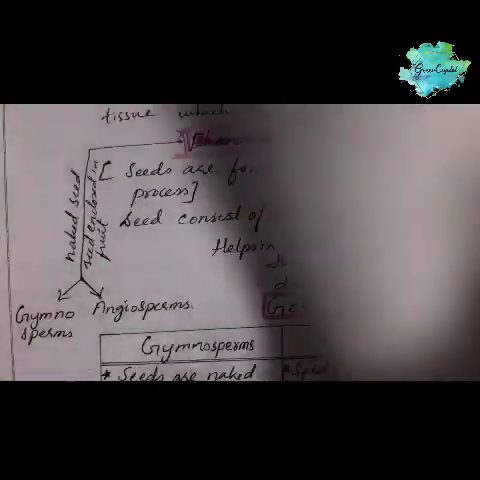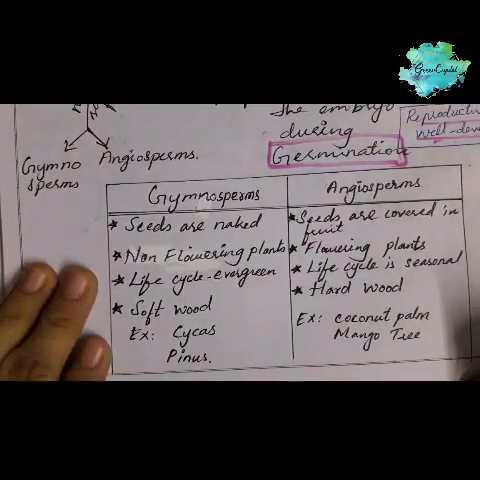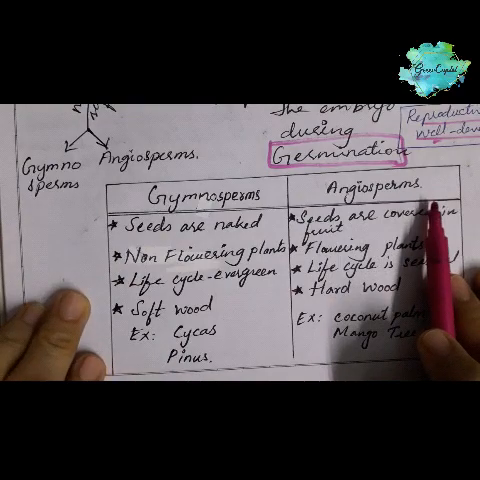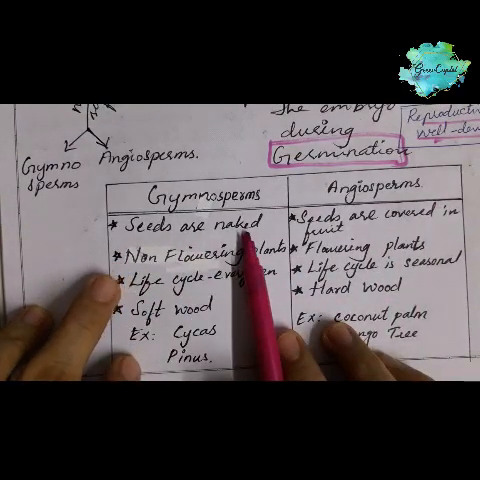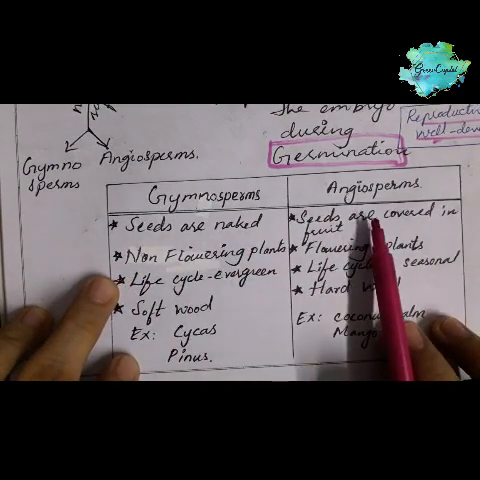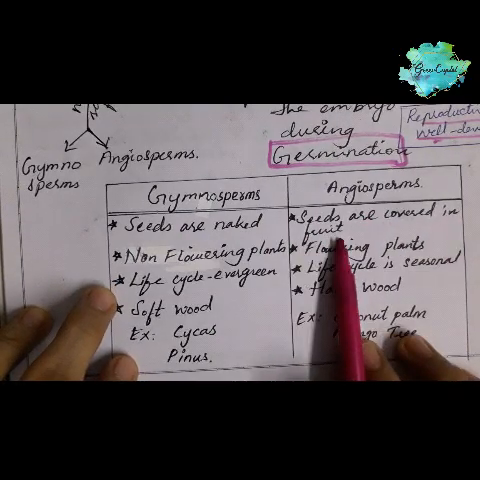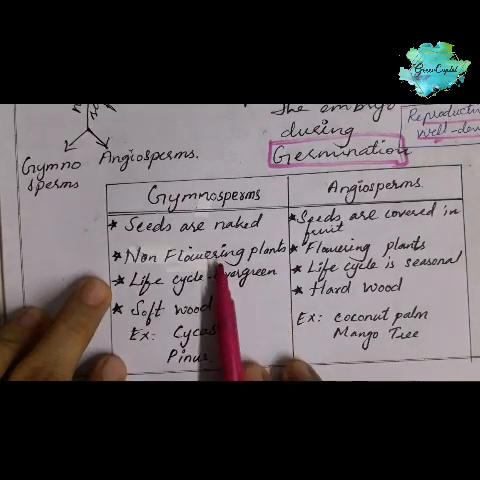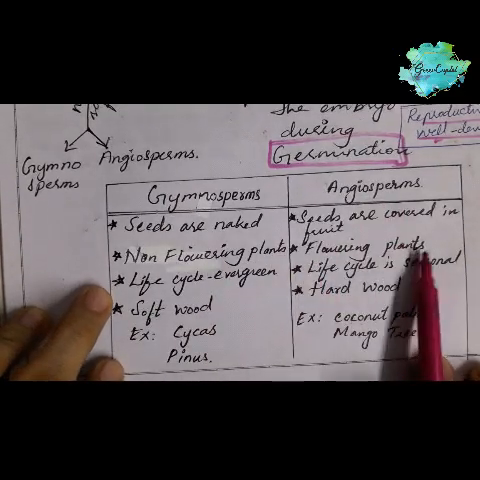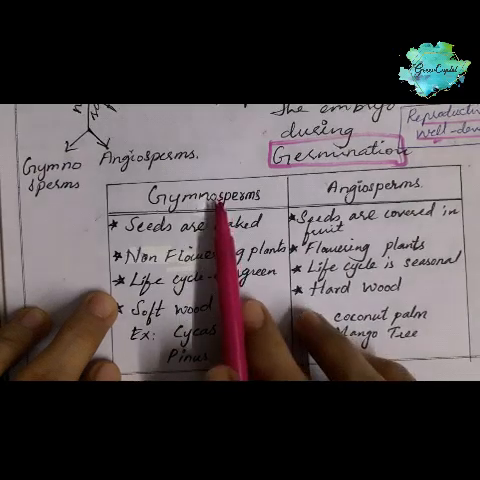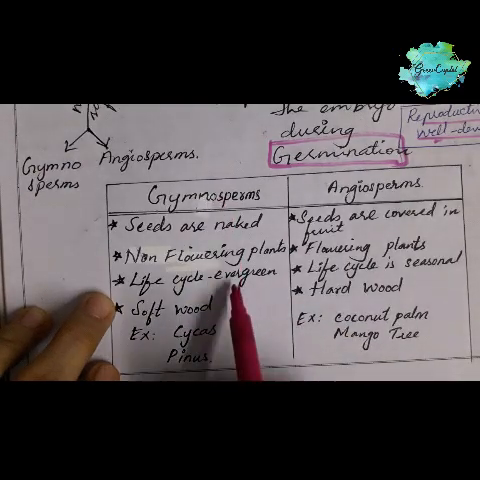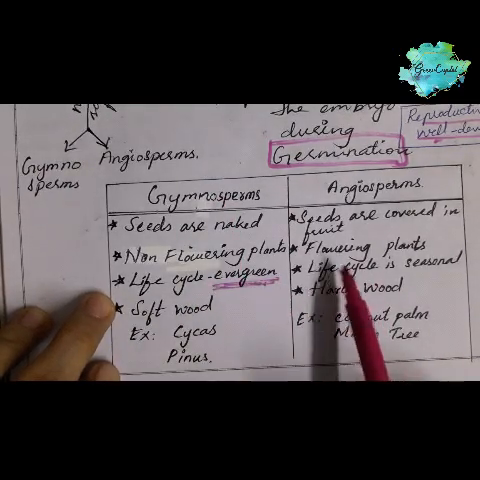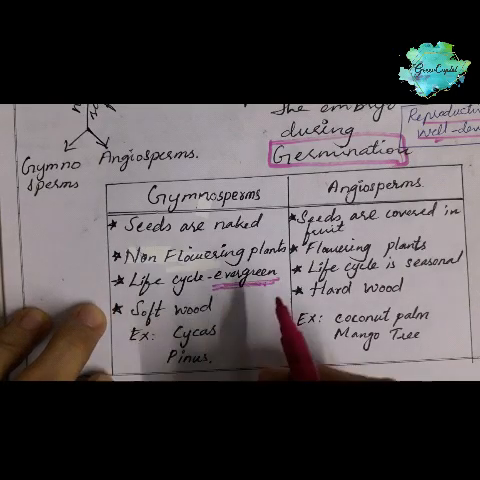So firstly, just go through the differentiation between gymnosperm and angiosperm. So here the seeds are naked in the gymnosperm, and in angiosperm seeds are covered in fruit. Okay. Second point is non-flowering plant, gymnosperm, and angiosperm is flowering plant. Third point, life cycle of the gymnosperm is evergreen. Evergreen plant it is. Okay. And we can also call it perennial.